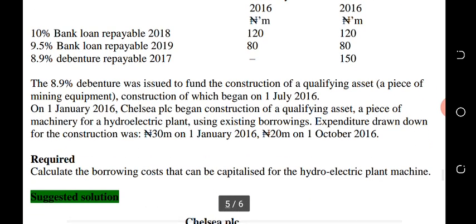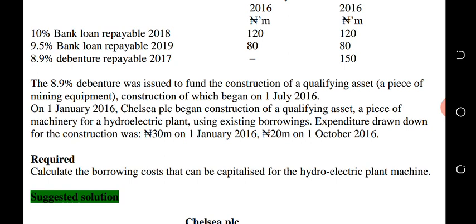On 1st of January 2016, Chelsea PLC began construction of a qualifying asset, a piece of machinery for a hydroelectric plant, using existing borrowings. Expenditure drawn down for the construction was 30 million on 1st of January 2016, then 20 million on 1st of October 2016.